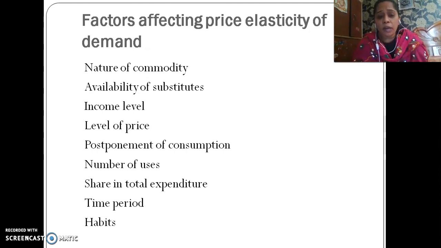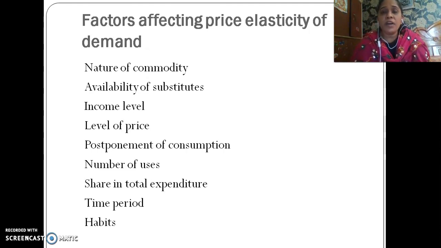We are talking about time period. So in the short term, when we are talking about a day, a month, or a week, in such a small period of time, we never change our demand. But yes, if it is a matter of a long time period, we generally change our demand as per the changes in price taking place.